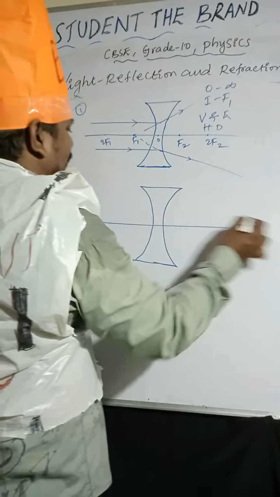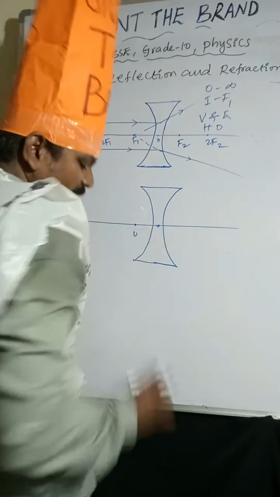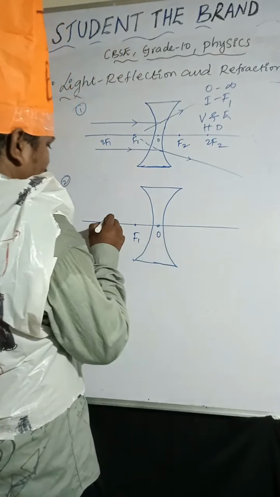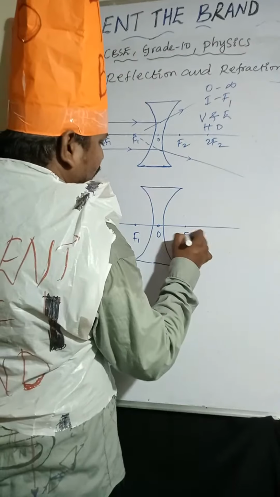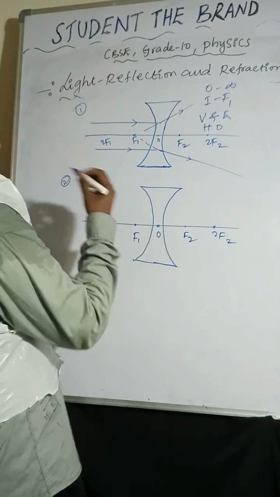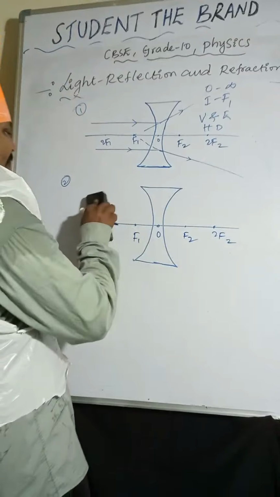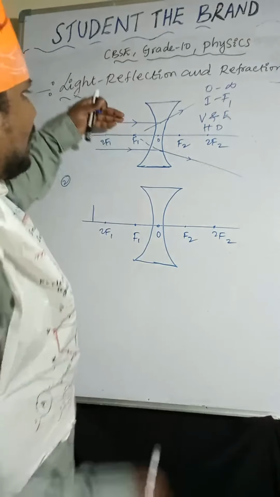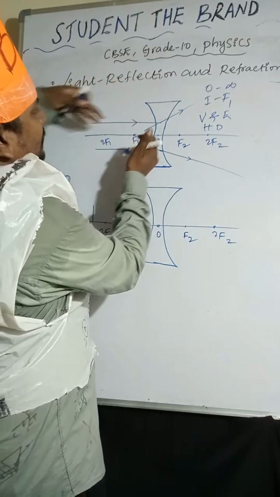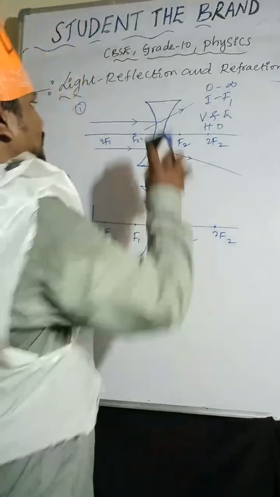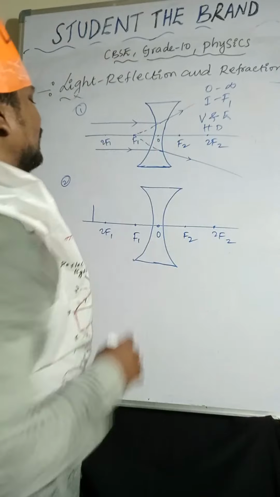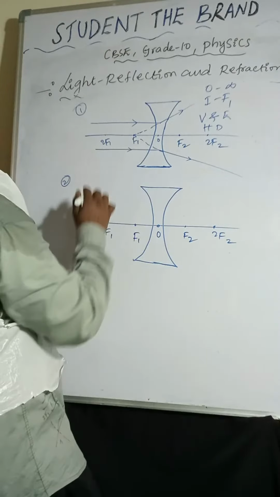So now this is the optic center, F1 and 2F1. Here F2 and 2F2. Object is placed anywhere between optic center and infinity. Light rays coming from infinity, after refraction, move away from the principal axis. We are extending those refracted rays, so I am drawing with dotted lines. Extended refracted rays meet at one point on the principal axis, that is called focus.